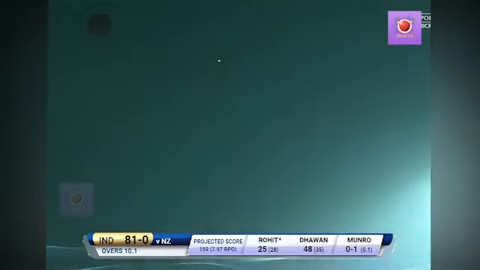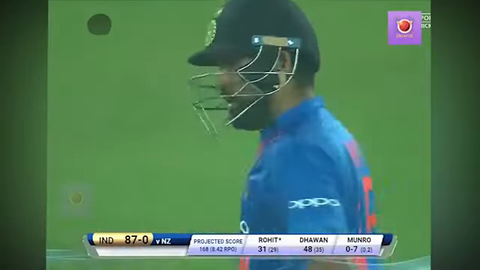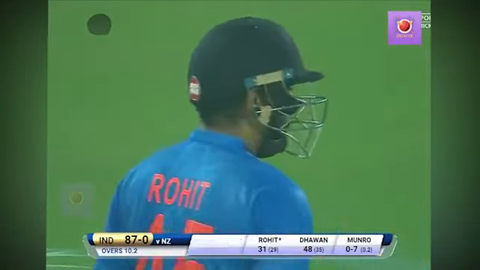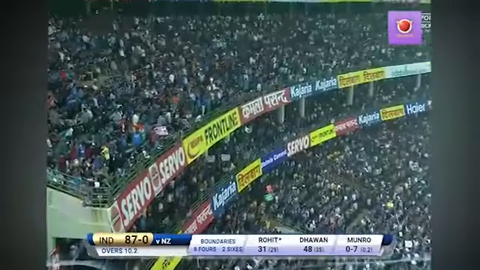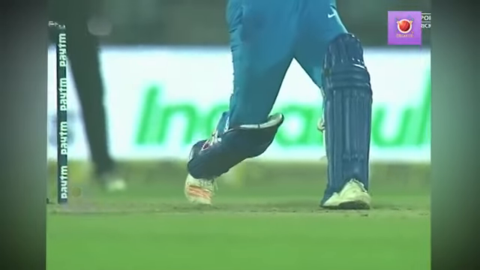How high, how far? He thinks he's got plenty of it, and he has. Rohit Sharma, another 6 for him. A leg ball. Criminal to bowl a leg ball when the batsmen are looking for the big shots, because the batsman can get under the ball like he's got under the ball and hit it into the crowd. Good pace as well, the ideal pace for that kind of shot.